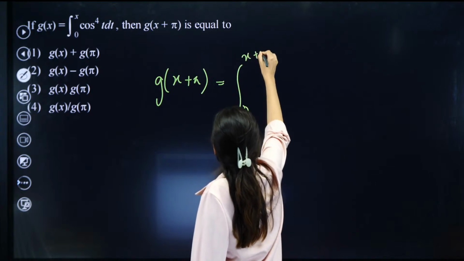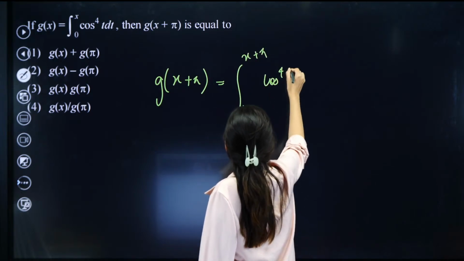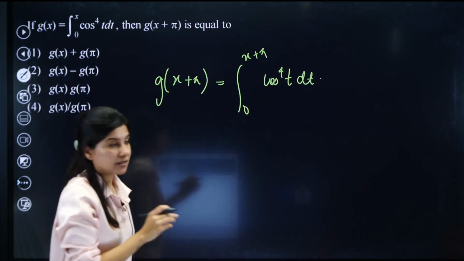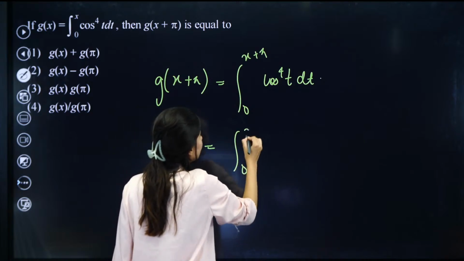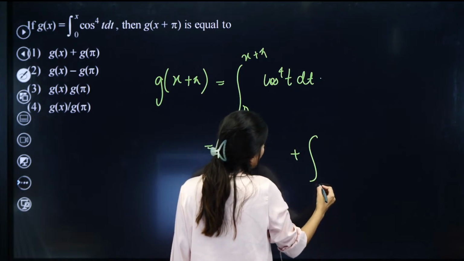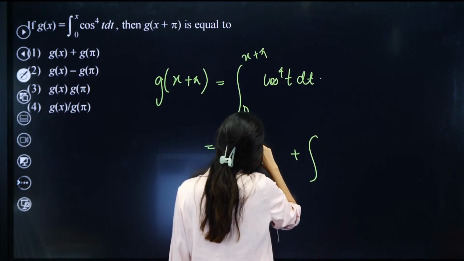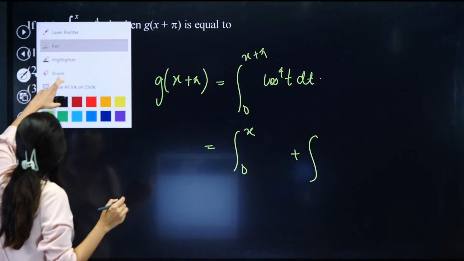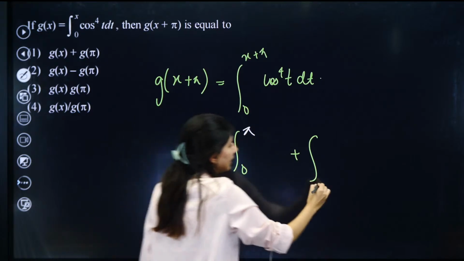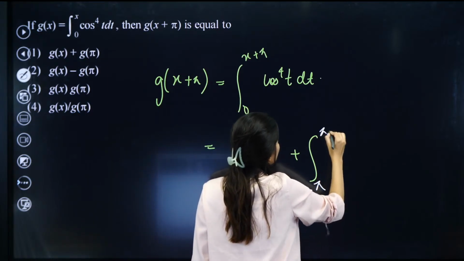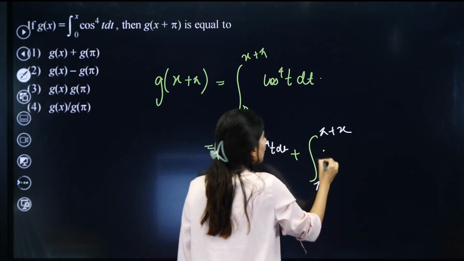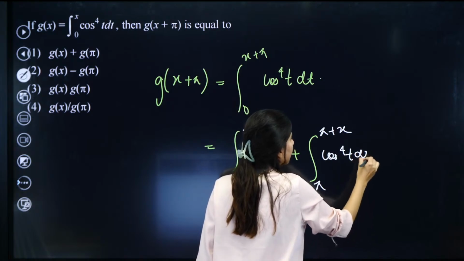So that's the integral from 0 to x plus pi of cos raised to power 4t dt. And now we are going to break it. We can start with 0 to pi, and then pi to pi plus x, again of cos raised to power 4t dt.